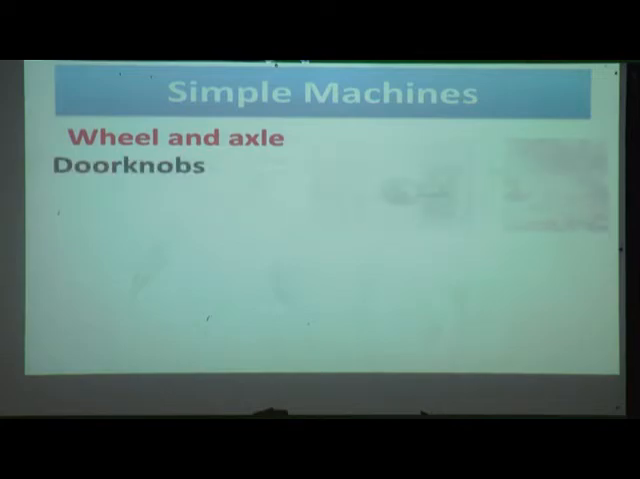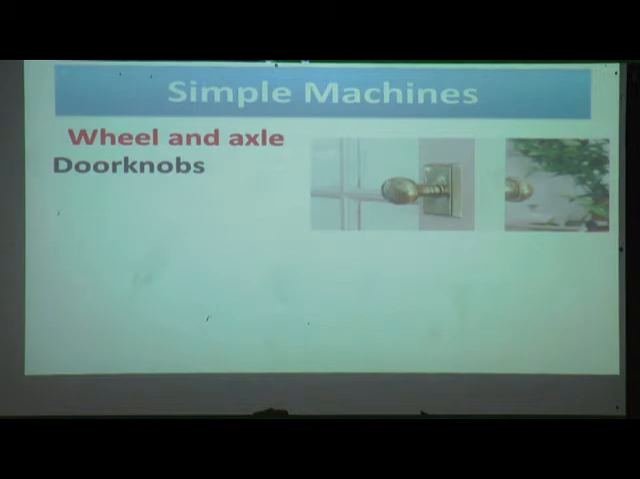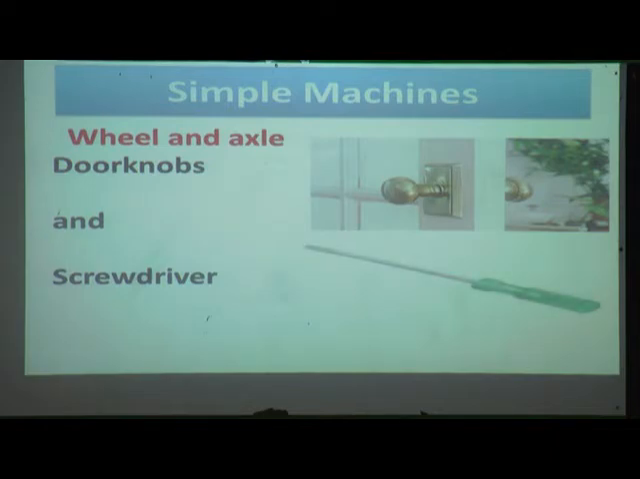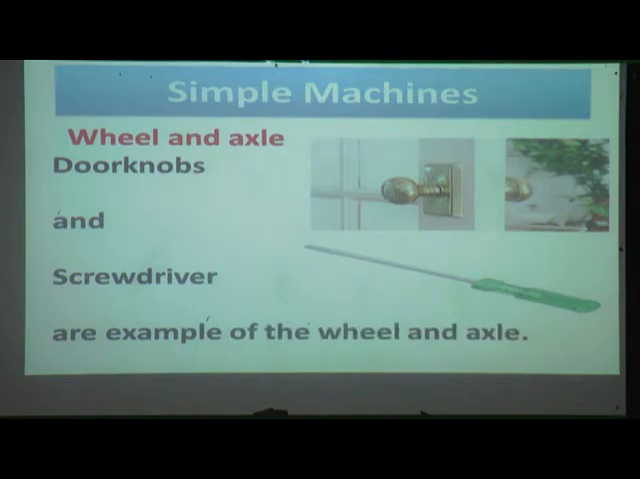Door knobs and screwdriver are examples of wheel and axle. Once again I will read. Door knobs and screwdriver are examples of wheel and axle.